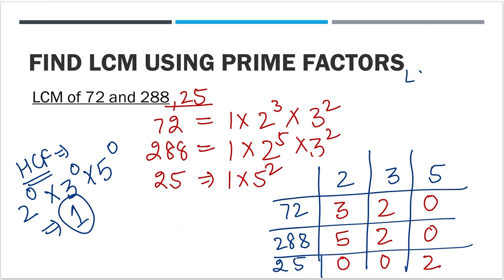Now coming back to LCM, lowest common multiple, right? So in lowest common multiple, we write what is the power of 2 which is the highest? 2 raised to power 5. What is the highest power of 3? 2. What is the highest power of 5? 2. So 2 raised to power 5 into 3 squared into 5 squared is the answer. I hope this is clear.